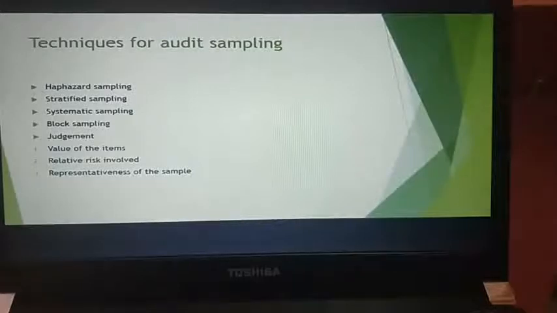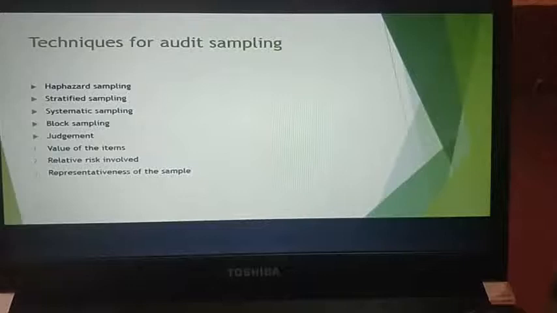Okay. Next, you have systematic sampling. Systematic sampling is basically referred to as interval sampling. Here it is a technique wherein you have sampling units of the population and you are taking the aggregate of the sample size of the entire population to provide a sampling interval. Let me just give you a very simple example.